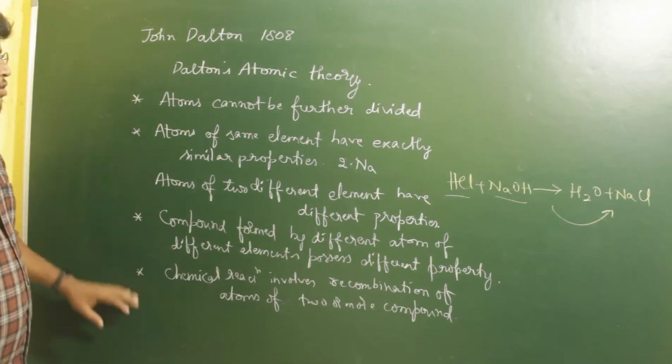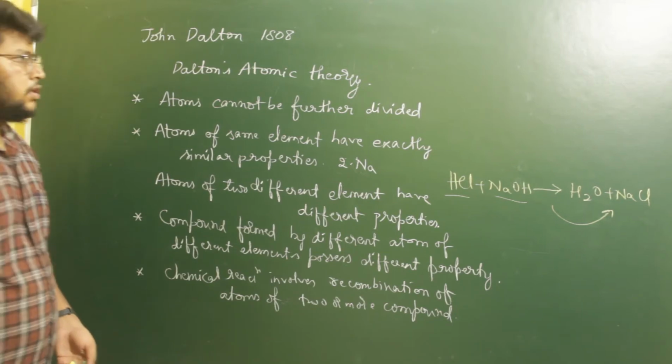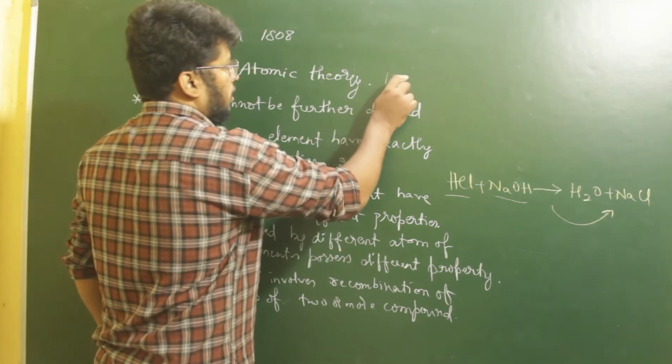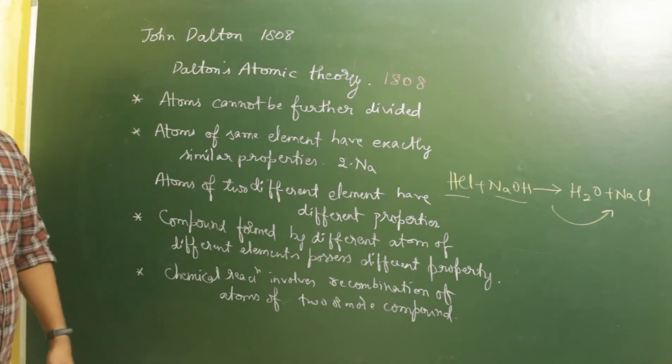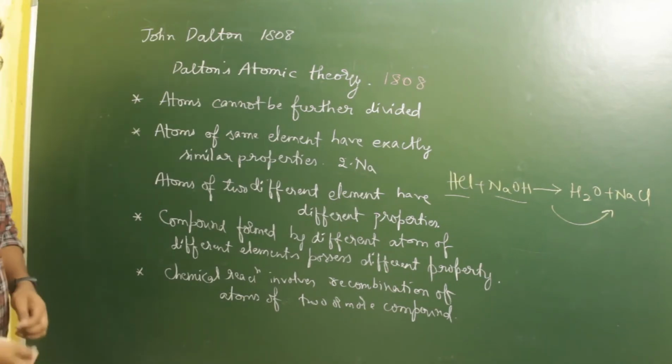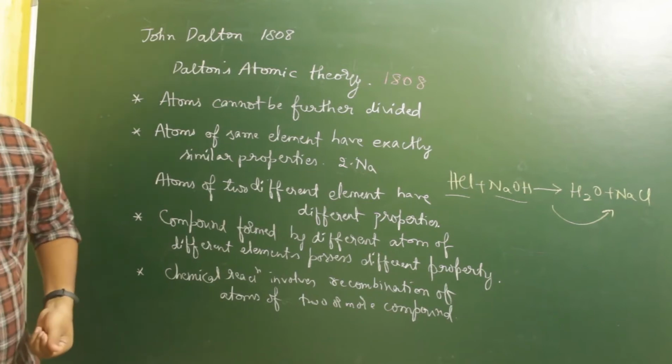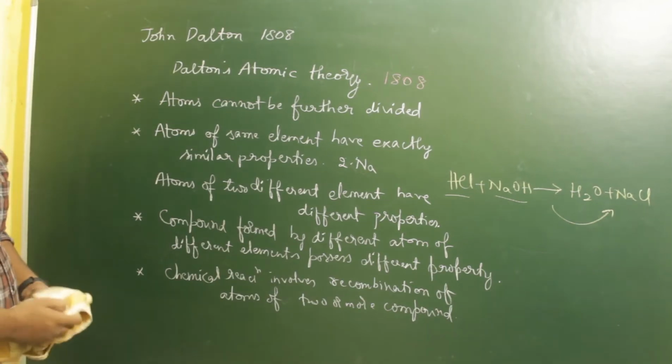So these are the four concepts which Dalton's atomic theory explained in the year 1808. So this is about John Dalton's atomic theory. Next we are going to discuss atomic mass and molecular mass.